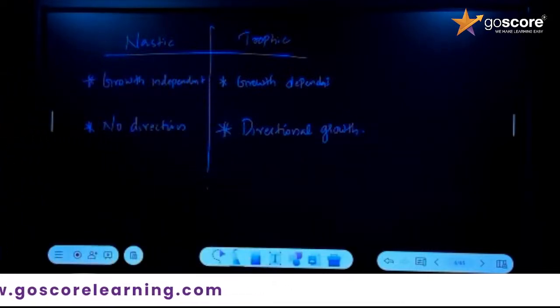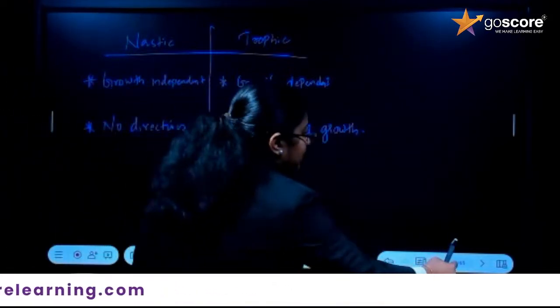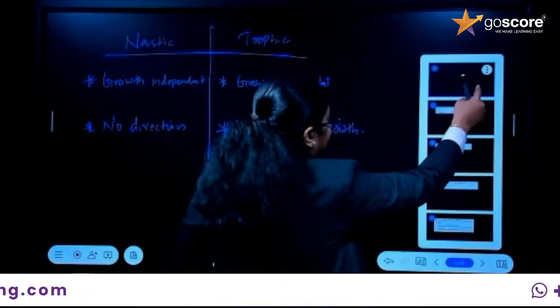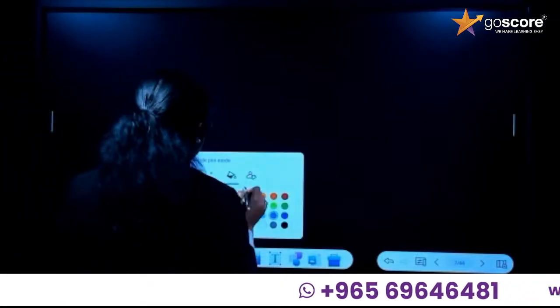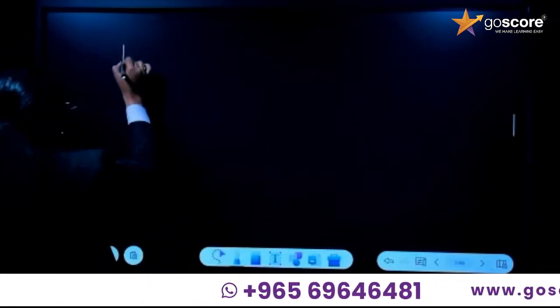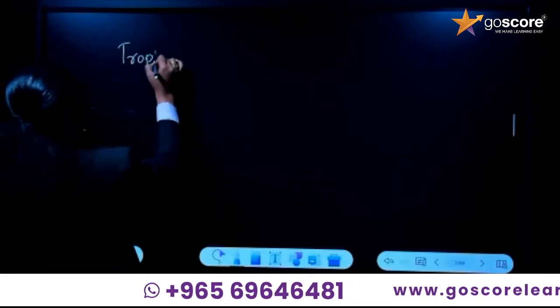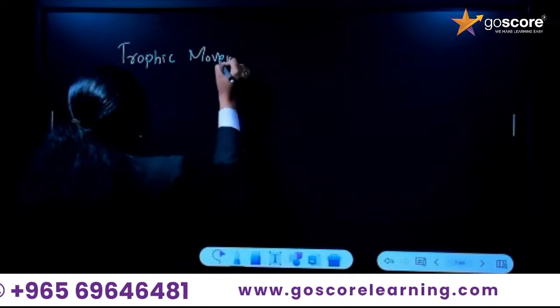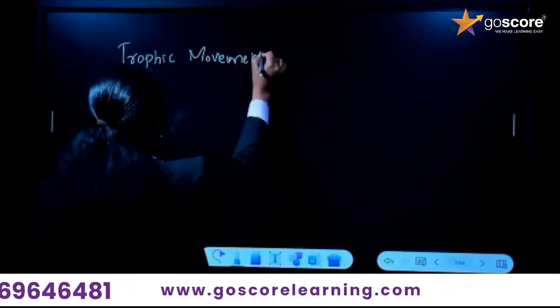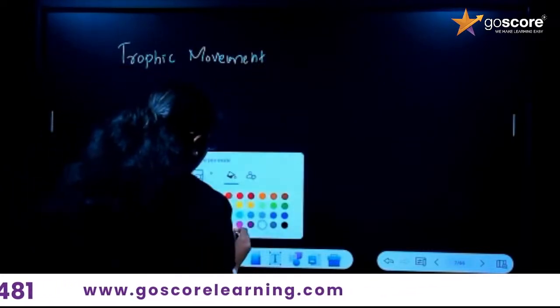So what are the different types of trophic movements? Let's say, what are the different trophic movements? You know the trophic movements, right? I have just mentioned the different trophic movements. What are they?